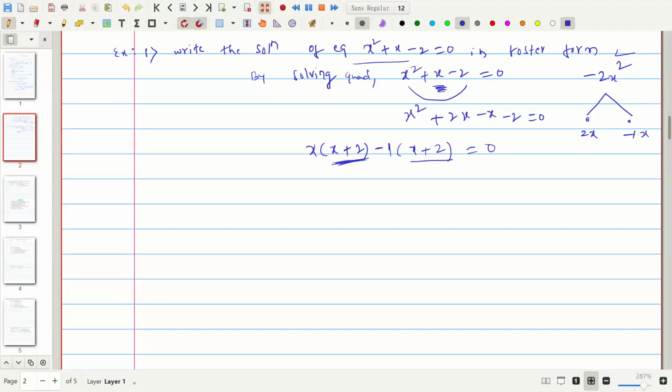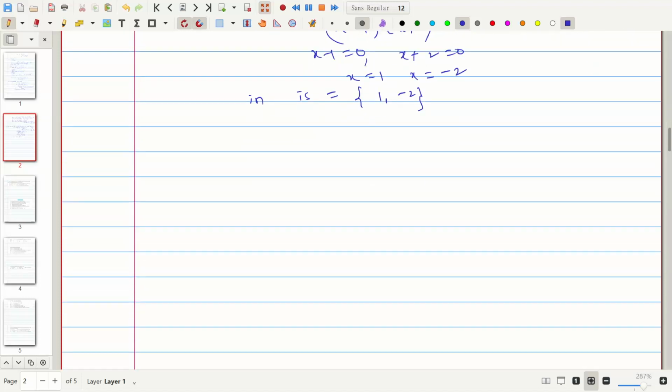These two terms are common, so we write x minus 1 one time, and x plus 2 is equal to 0. So x minus 1 is equal to 0 and x plus 2 is equal to 0, and x is equal to 1 and x is equal to minus 2. So the set of numbers in roster form is 1 comma minus 2. Okay, we are solving the second problem, second numerical.